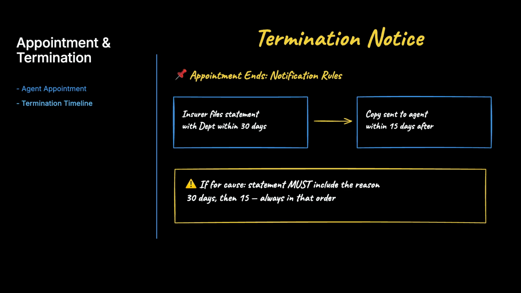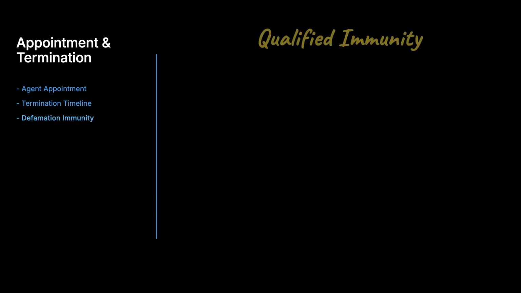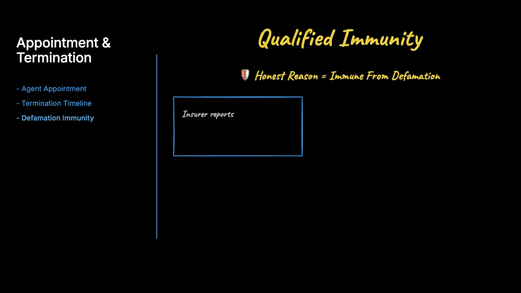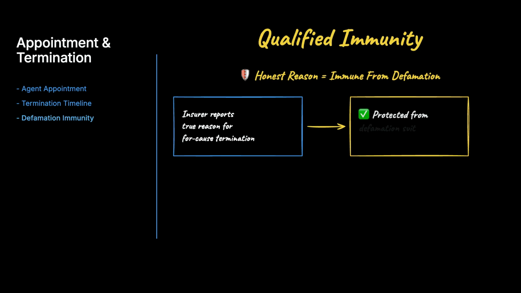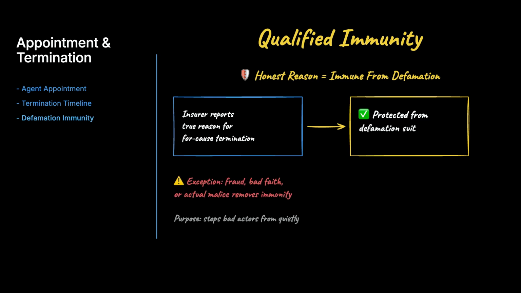If the termination was for cause, the statement must include the reason. 30 days, then 15. Why would an insurer ever state that reason honestly, risking a defamation suit? Because the law protects candor. An insurer that honestly reports the reason for a for-cause termination is immune from a defamation suit unless it acted with fraud, bad faith, or actual malice. This exists so bad actors can't quietly slip to another company undetected.